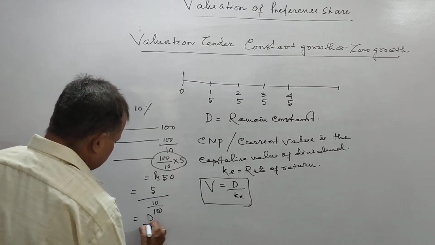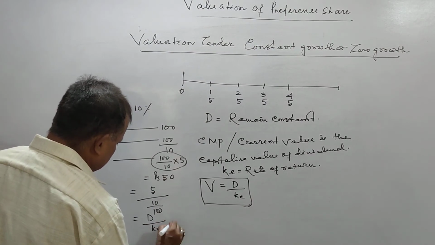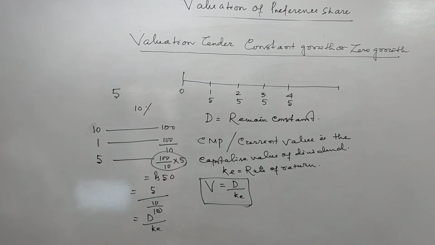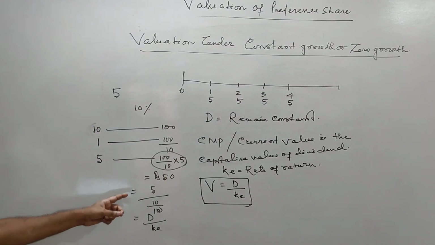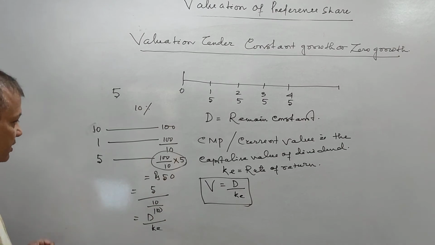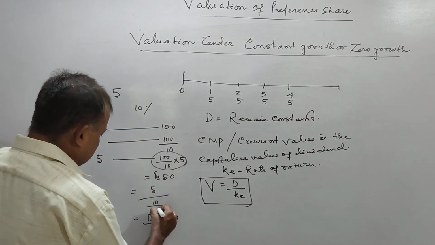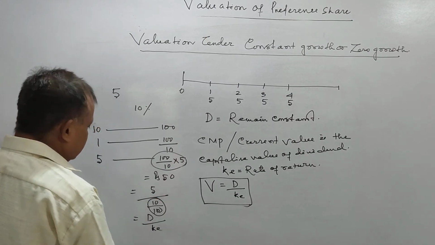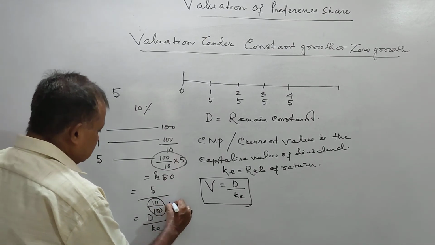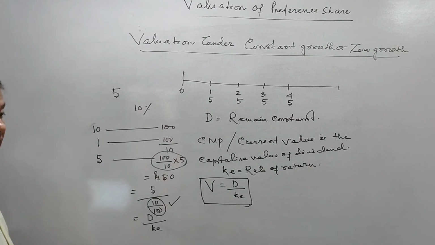This is your dividend by KE, so from the concept also you can find this formula. This 100 by 10 is nothing but 1 by KE.